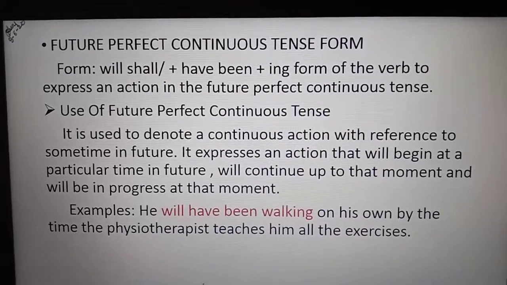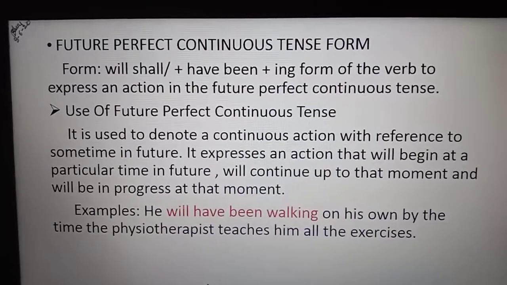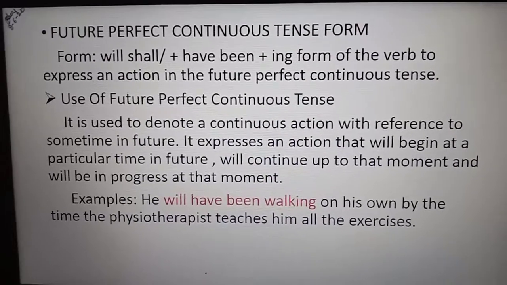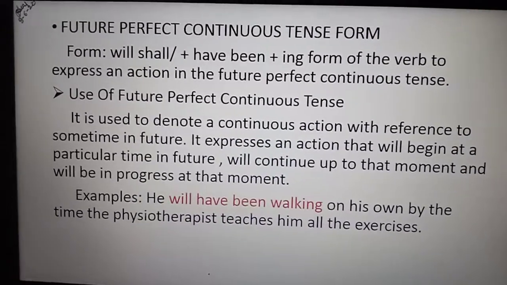Got it, children? So see that you will continue and you will do that exercise. Any problem, any doubt, you should ask me.